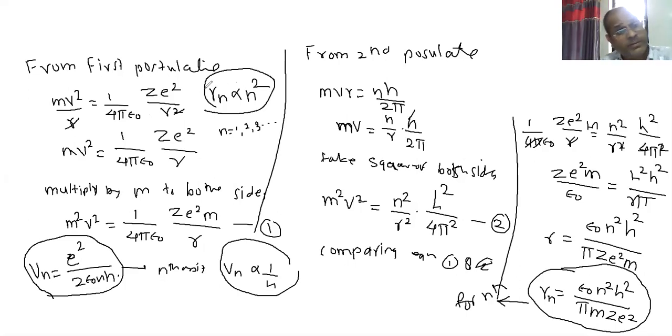And write down the second example. Calculate the linear velocity of electron in first, second, and third orbit of hydrogen atom.